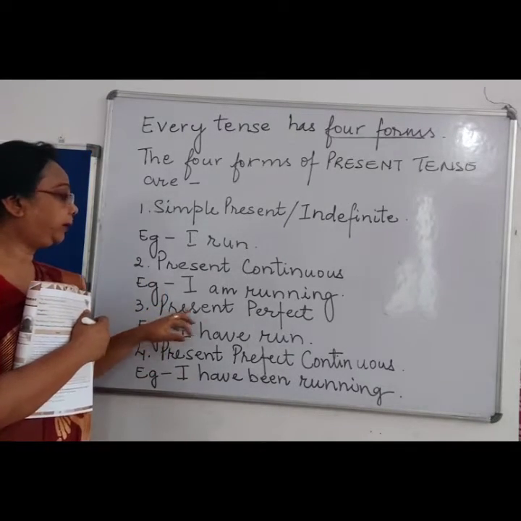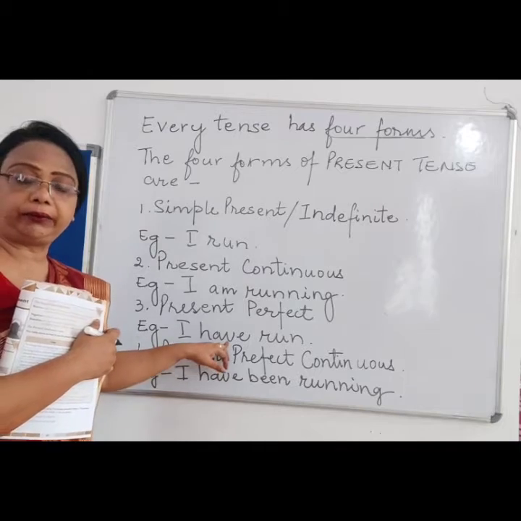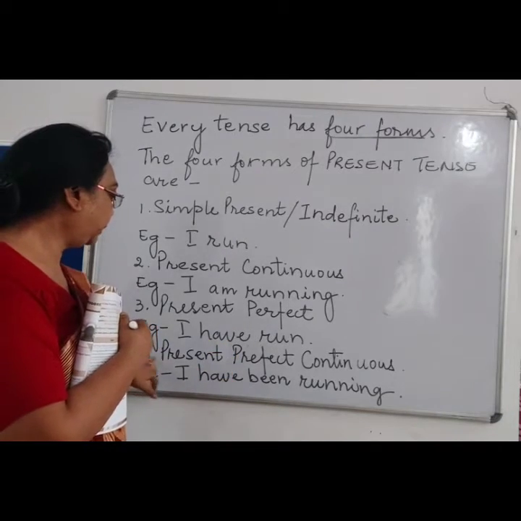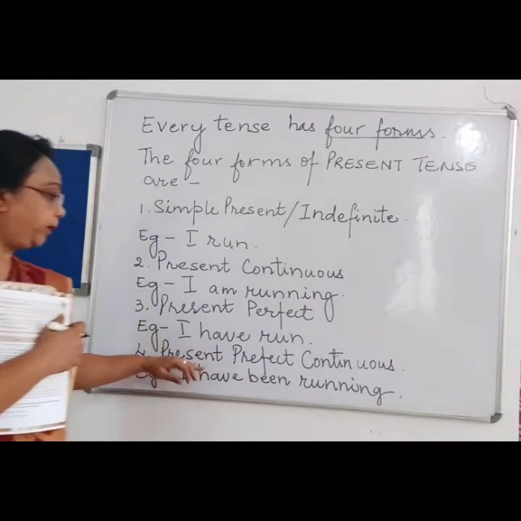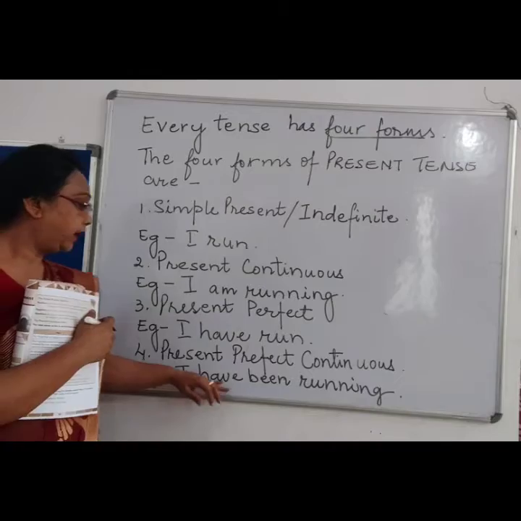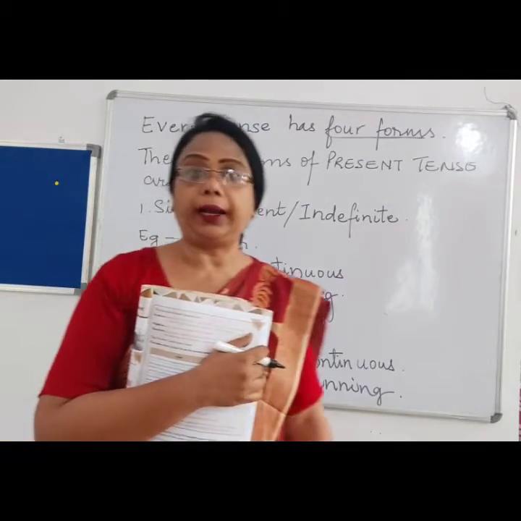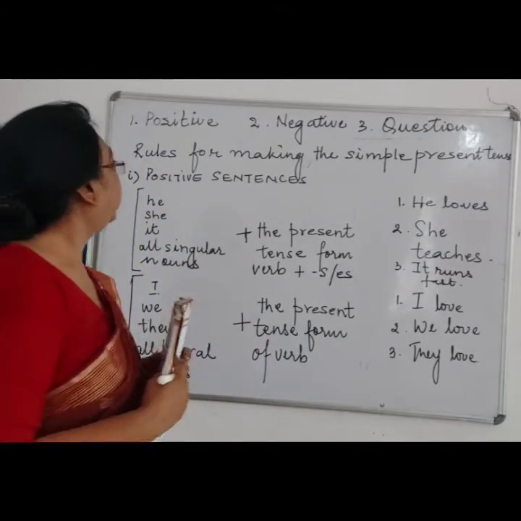Third is present perfect, in which we have to add have with the verb. And the fourth is present perfect continuous, which means have been plus the verb ending with ing. Right, children?